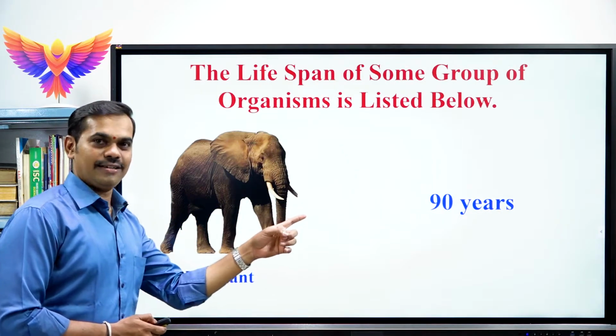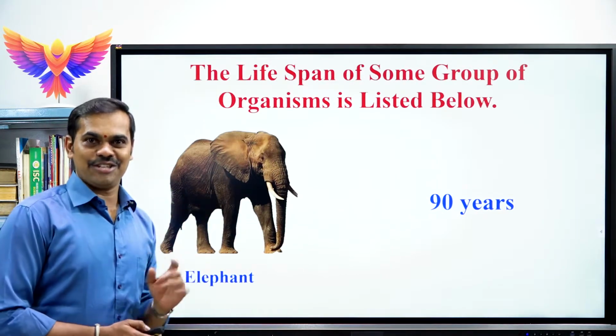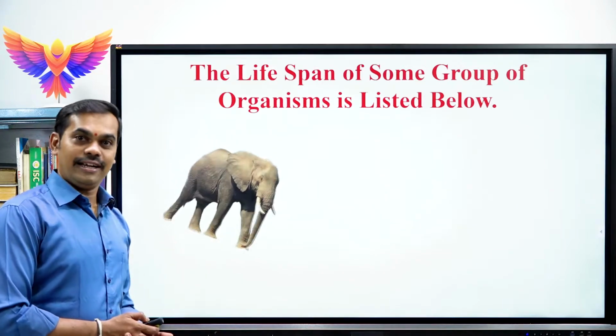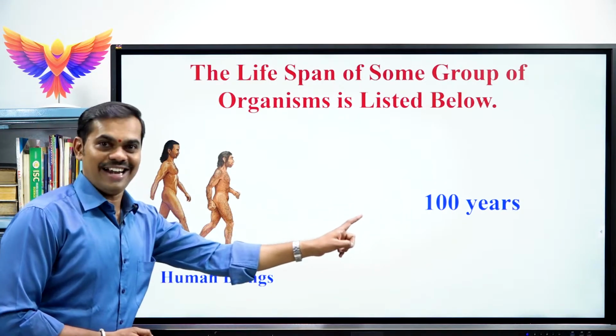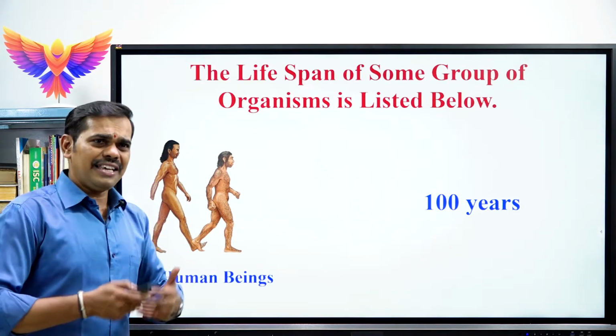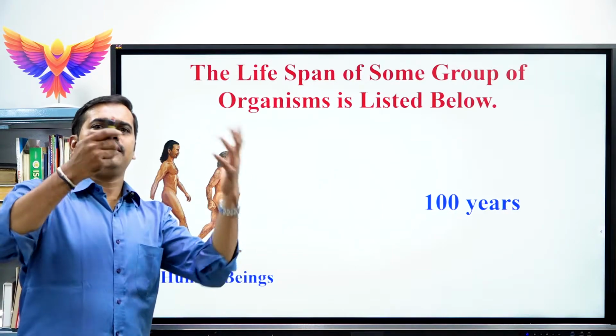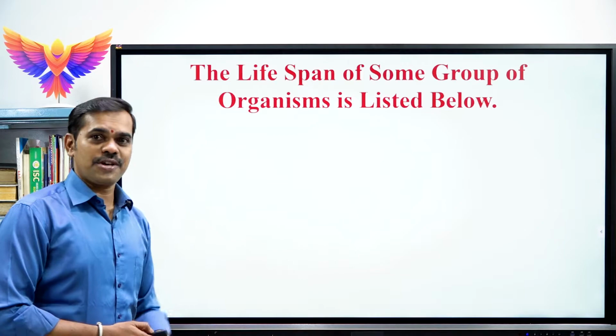Then after 90 years, perhaps in your mind the next is 100 years, human beings. Absolutely, it is right. Human beings can survive for 100 years. The lifespan of a human being is 100 years. Sir, is there any organism which can live more than 100 years? Obviously, the next organism is coming.